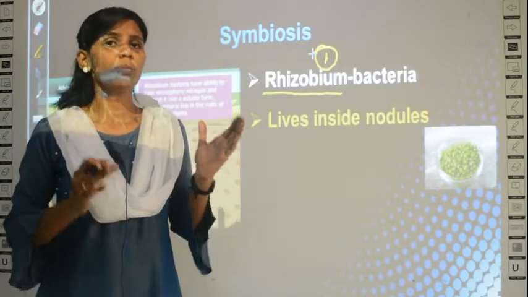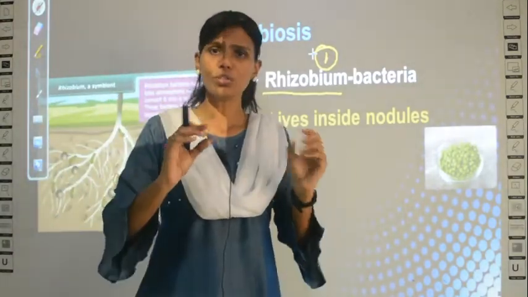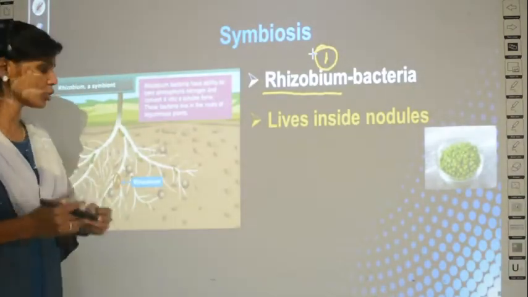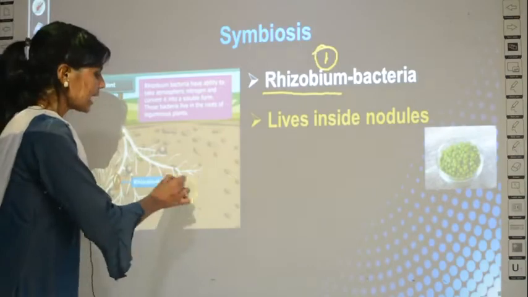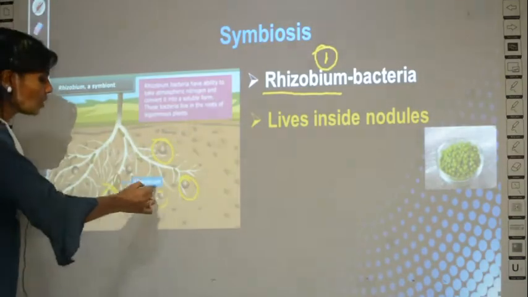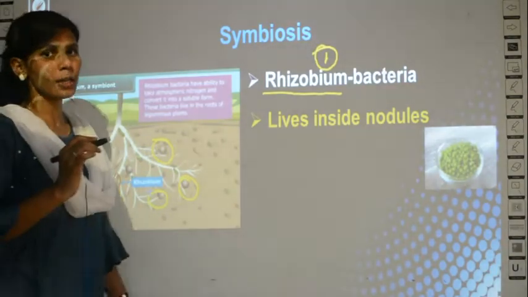Leguminous plants have a special feature in their roots. What special feature? They have small bead-like structures. Can you see round circles here? These round circles are called nodules. The roots of leguminous plants will have bead-like structures called nodules.